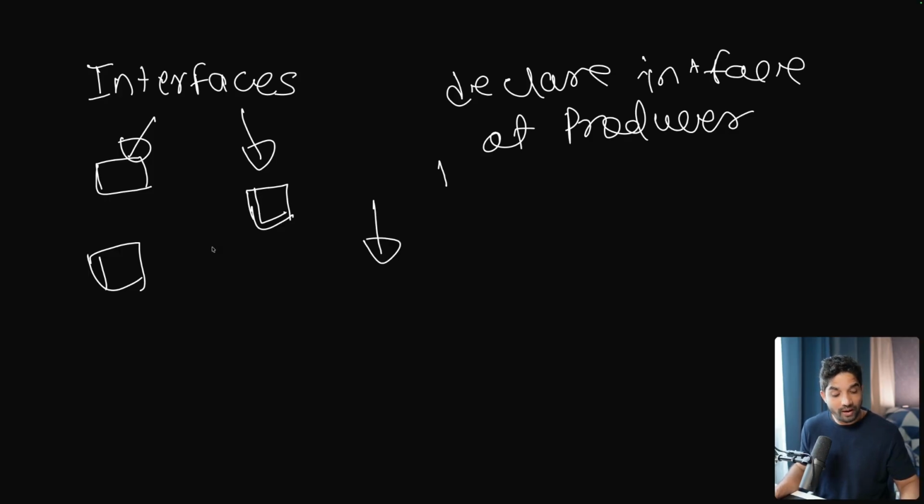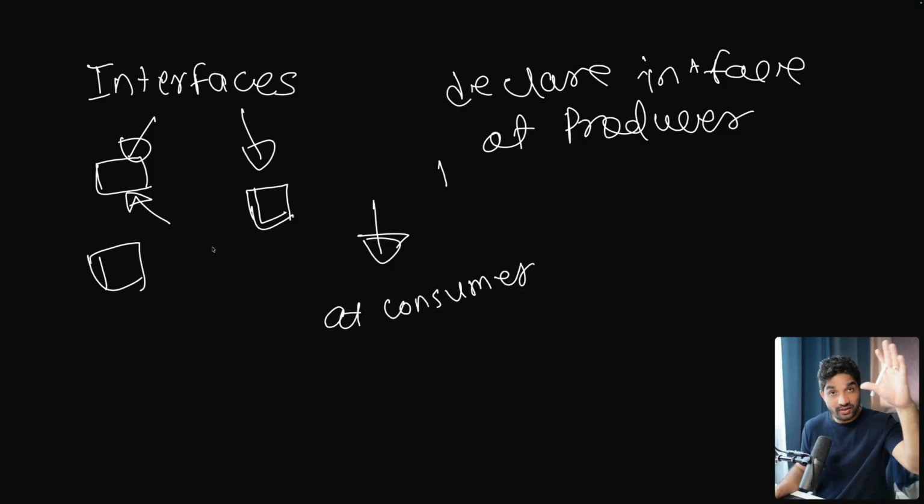But in Golang, what happens? We don't declare the interface in advance. Whenever we need to use these types, the consumer, whoever is using that type, declares their own small interfaces at the consumer. So the bigger difference is that in other languages, interfaces are at the producer, and in Golang, interfaces are at the consumer.